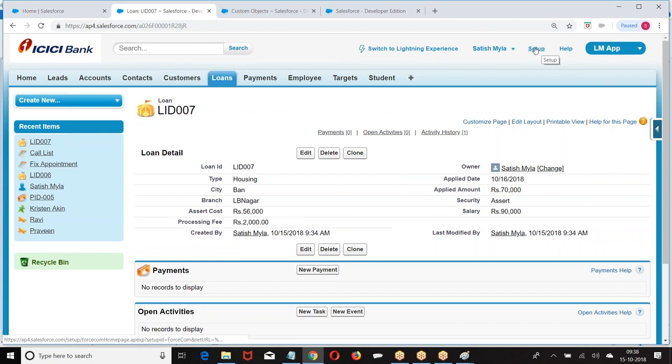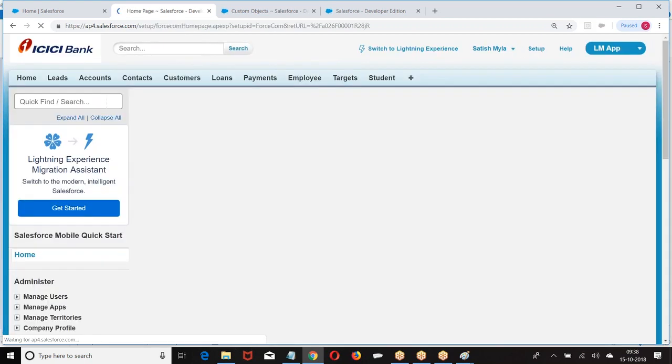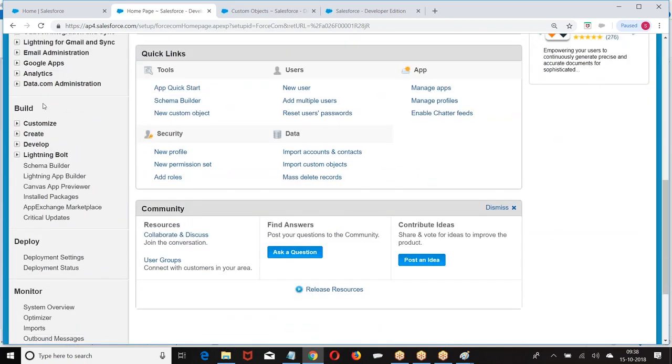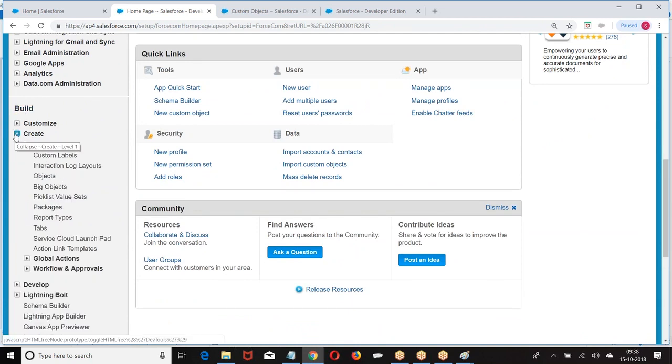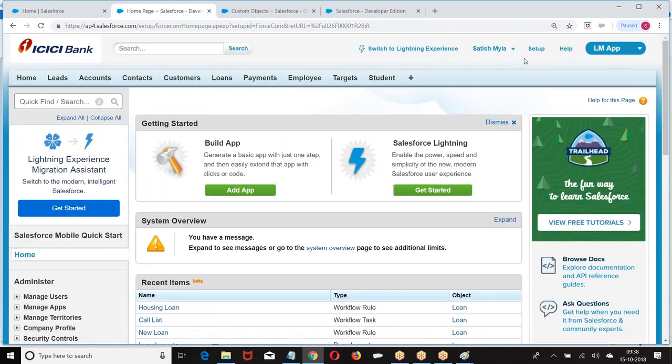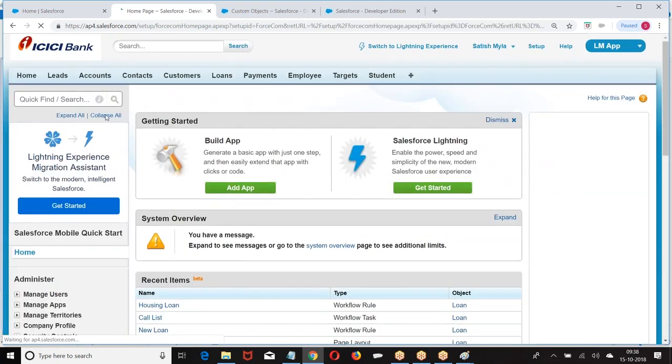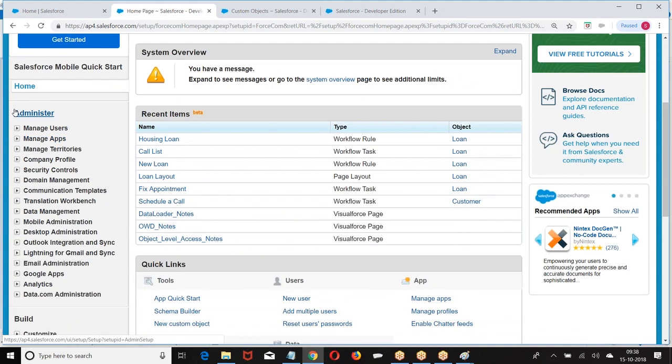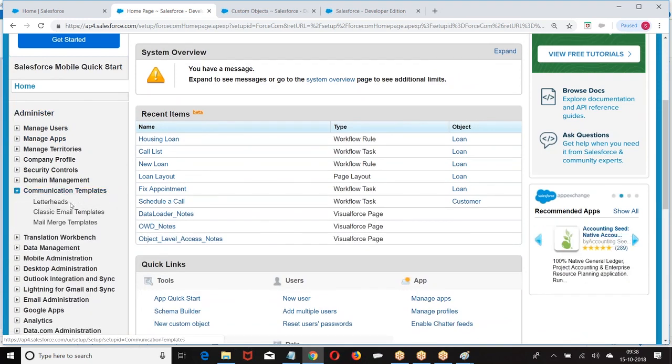Look at the procedure. Setup, build, create. We want to go for email templates first. So setup, administer, communication templates. We have classic email templates.